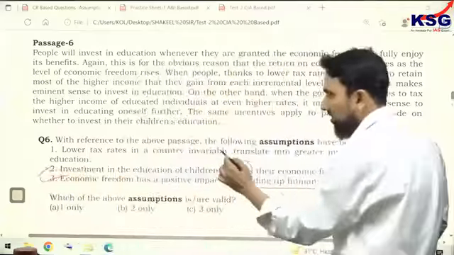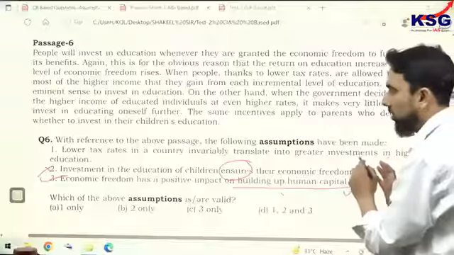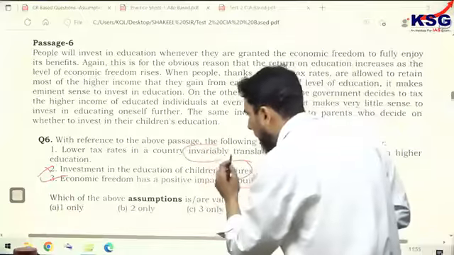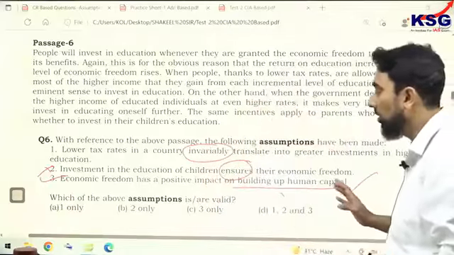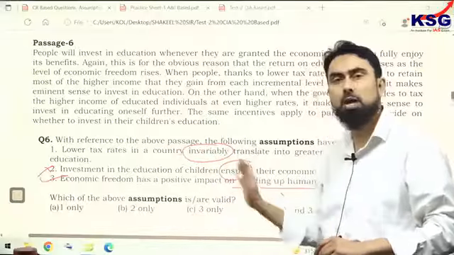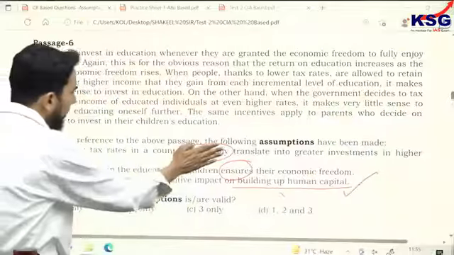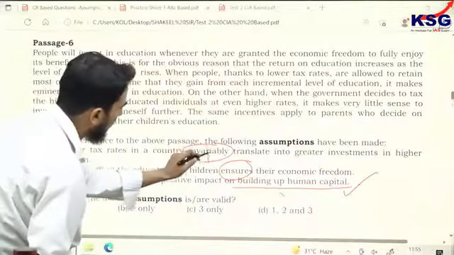First says lower tax rates in a country invariably translate into greater investment in higher education. This extreme word makes this statement incorrect. If I delete "invariably," this statement is absolutely correct according to the author's thought and according to the data. I'm not reading "invariably." Just imagine that it is not here.